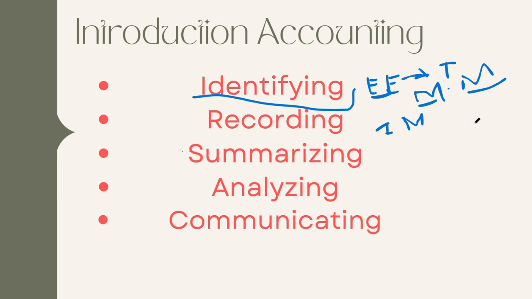The next one is that there should be changes in financial position. Of course, when you buy something, assets, maybe you have liabilities. Money goes out from you, or maybe you purchase something, or maybe you sell something.